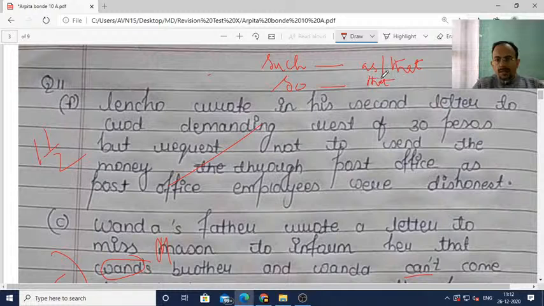Okay, so that. And with either we use or, and with neither we use nor. Okay, so this word combination you please remember. With such, either we'll use as or we'll use that, but with so we always use that.